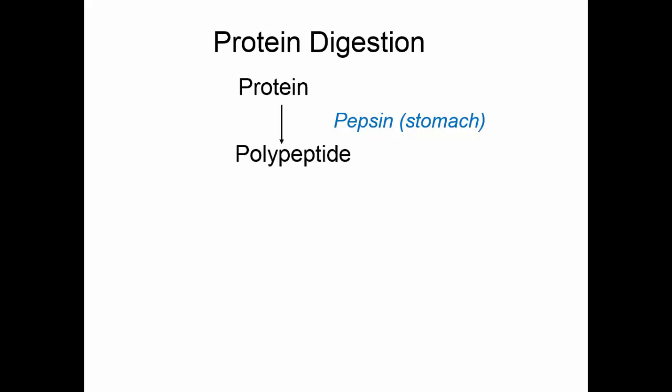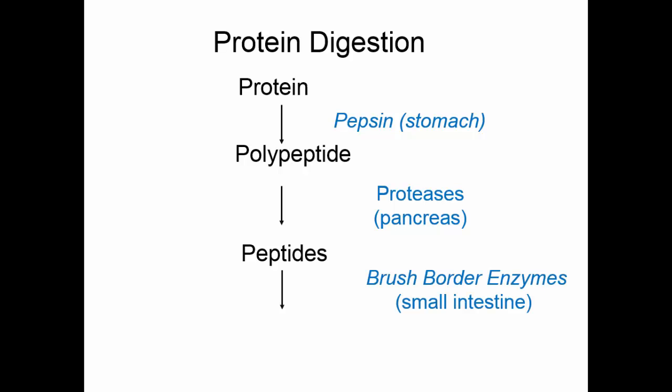For protein digestion, proteins begin to be broken down by pepsin in the stomach. We get polypeptides. Then proteases from the pancreas will begin to break the polypeptides down to peptides, and eventually the brush border enzymes of the small intestine will break the peptides down to amino acids.